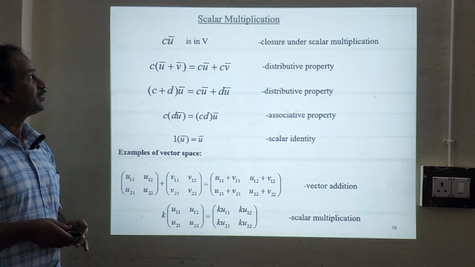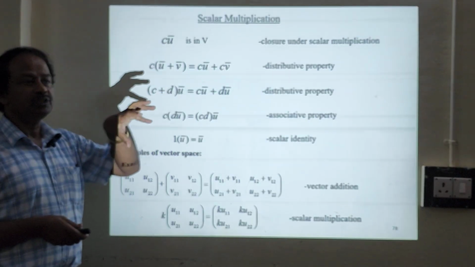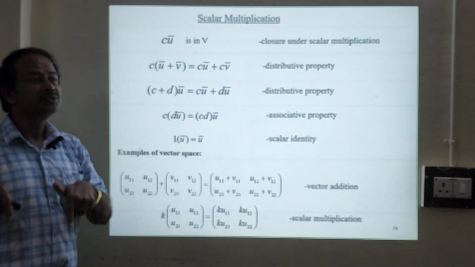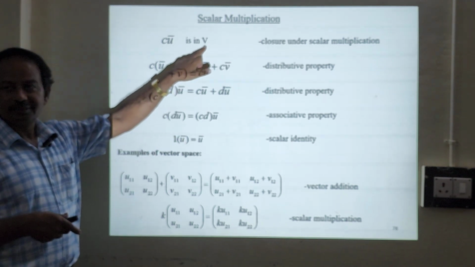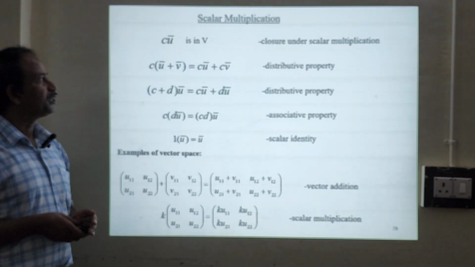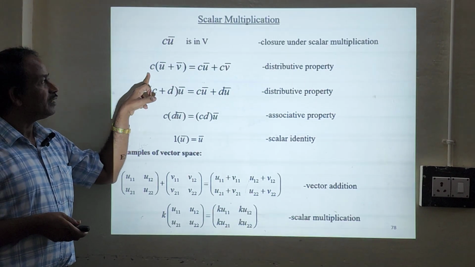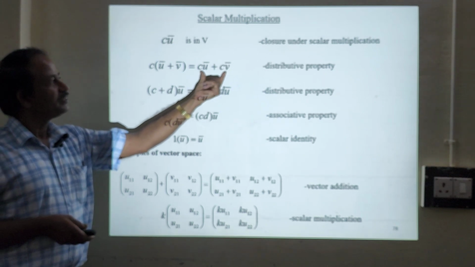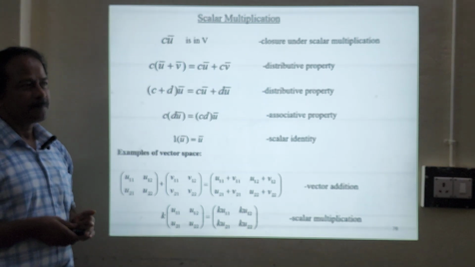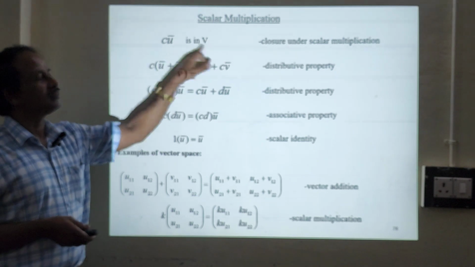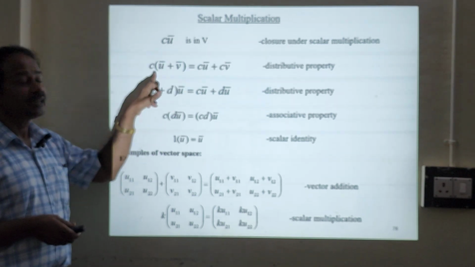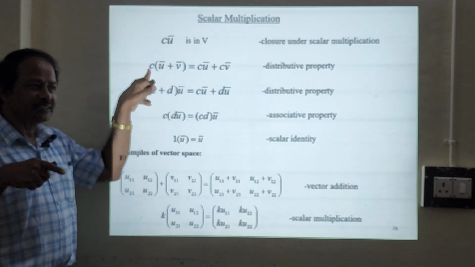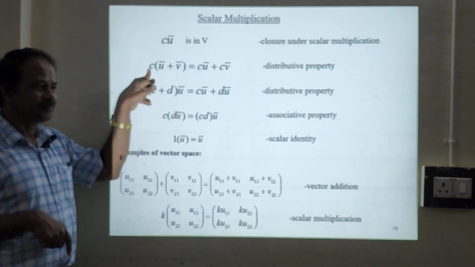Now we will go for scalar multiplication. c multiplied by u: if you multiply any vector with any scalar, the answer also will belong to the linear vector space. This is called closure under scalar multiplication. Any scalar, if it is multiplied with u plus v, that can be written as cu plus cv. This is a very, very important concept in quantum mechanics, scalar multiplication. Suppose instead of a scalar, we consider any operator.